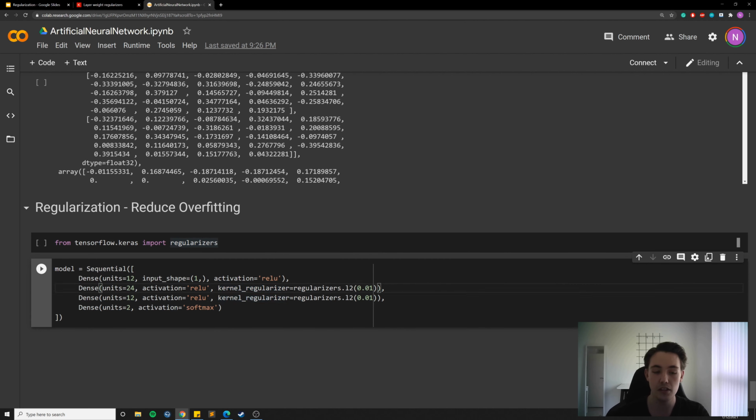In this case, just to show you, I've chosen the kernel regularizer, so we're penalizing the kernel in the layers. Then we specify this gamma value of 0.01, which is the regularization factor. If your model is still overfitting even after using this kernel regularizer, you can play around with this parameter and tune it so you get the most optimal training result, so that your neural network is not overfitting anymore.